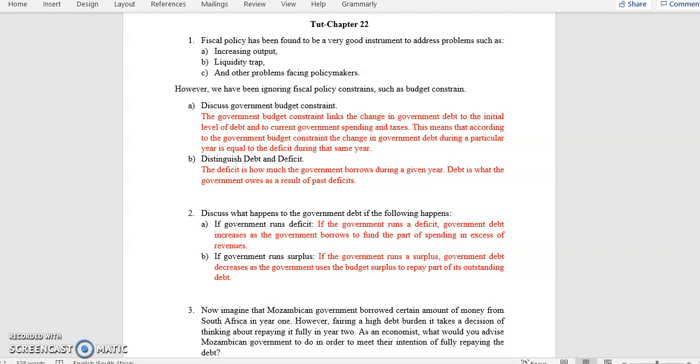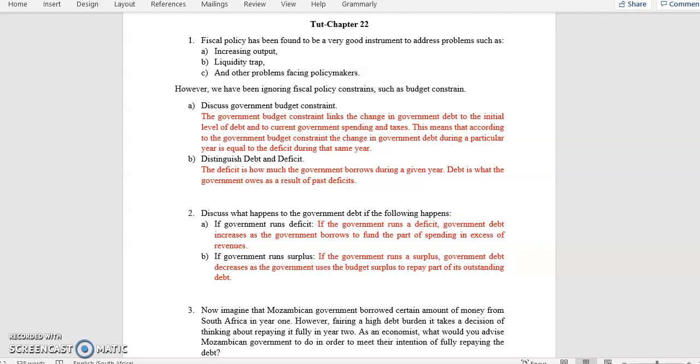So question 1 says fiscal policy has been found to be a very good instrument to address problems such as increasing output, liquidity trap, and other problems facing policymakers. However, we have been ignoring fiscal policy constraints such as the budget constraint. Question 1a. Discuss government budget constraint.